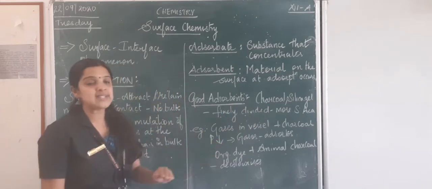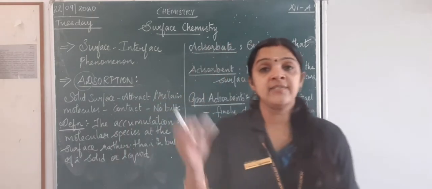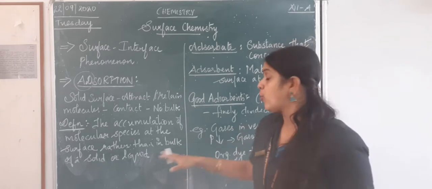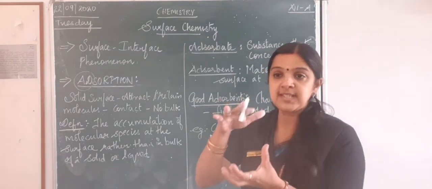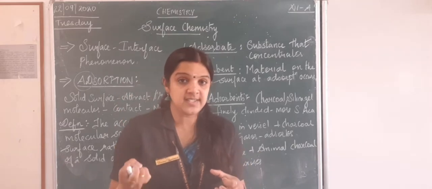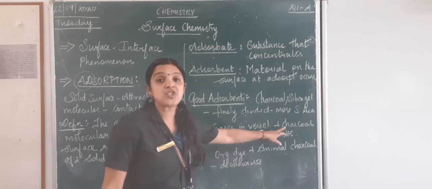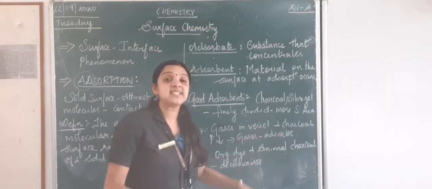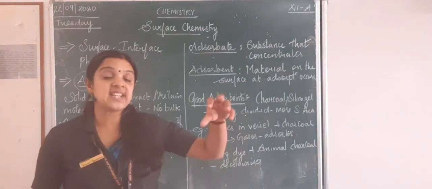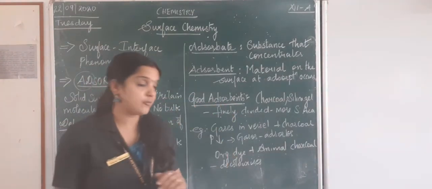Now if you see a few examples children, when I take a closed vessel and add gases like hydrogen, oxygen, nitrogen and all, since the vessel is closed, the pressure of the gas actually decreases. When it decreases, what happens? The moment I add charcoal into it, the gases get deposited on the surface of the charcoal. You can see the gases getting dispersed or accumulated on the charcoal surface.